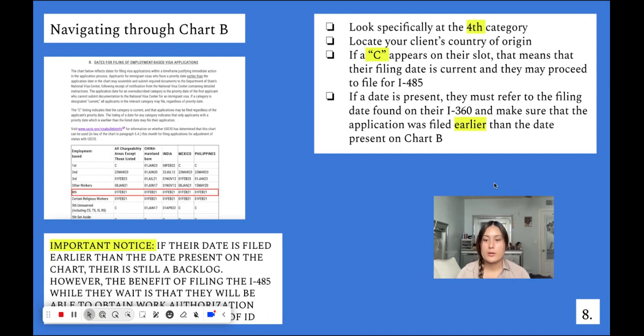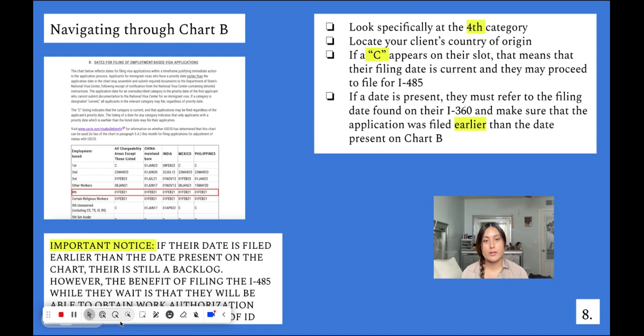So remember, if there is a date present here, there is still a backlog of visas. However, if their priority date is earlier, they're able to move forward with filing for the I-485. The benefit of waiting in the meantime to find out when they're going to adjust status is that they will be able to obtain work authorization and a government-issued form of ID, which is also very important because while they wait in the meantime, they can go ahead and start working, and they're able to have an ID to be presented in this country.